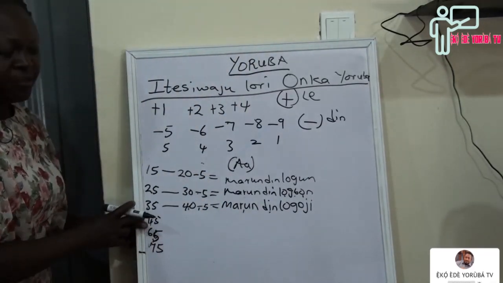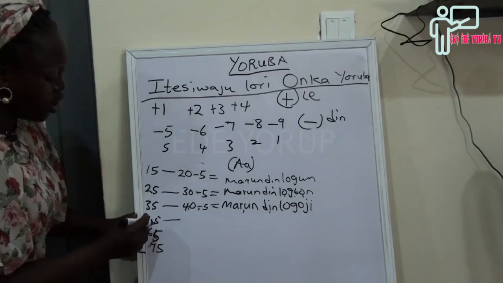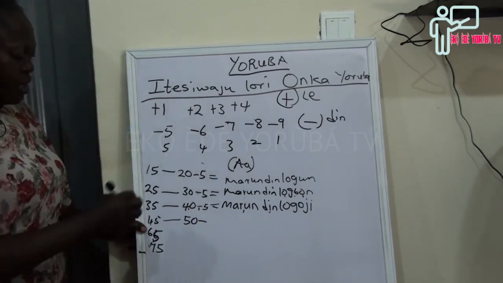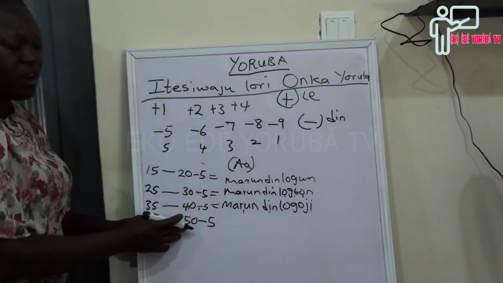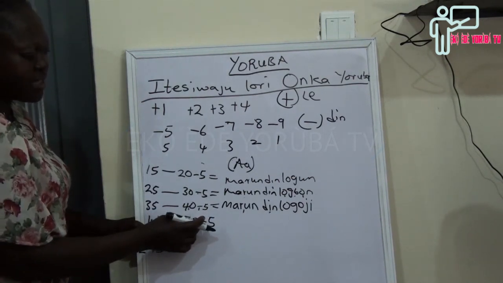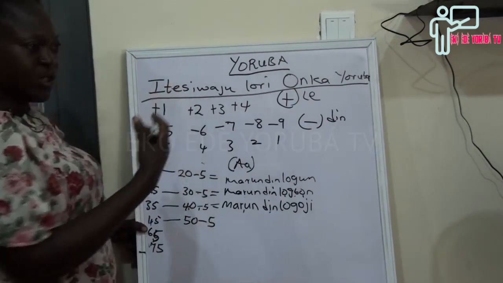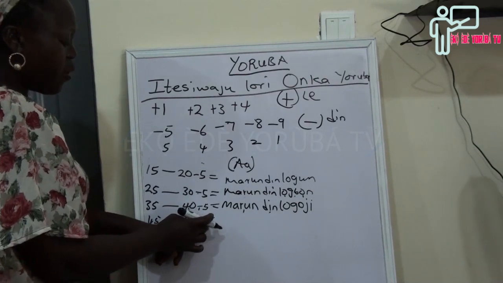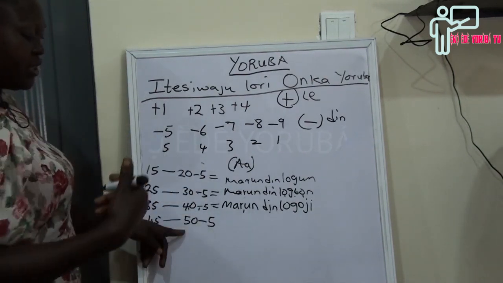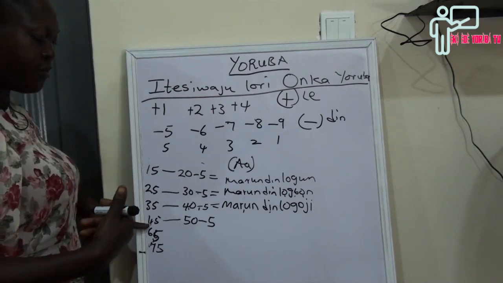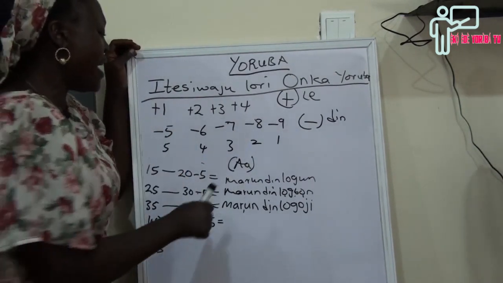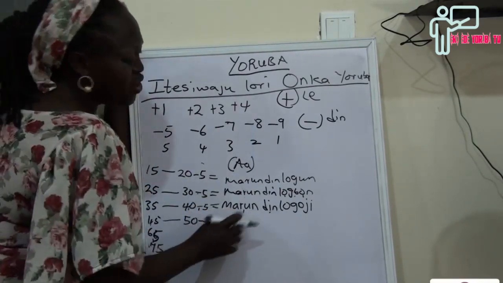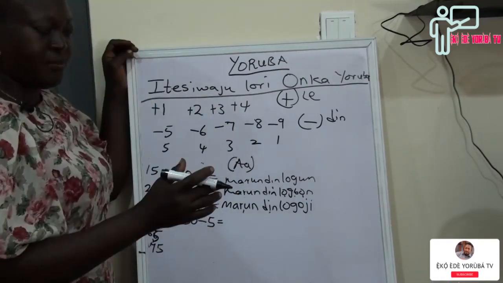Now this one is 45. For 45 we go to the next whole number, which is 50. When you remove 5 from 50, it will give us 45. I said that this sign means din, minus. You take away, you remove. If you remember, I said that you can use the terms márùn or àrún. I want to use àrún now because it's still the same thing.